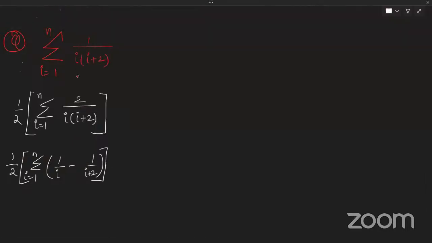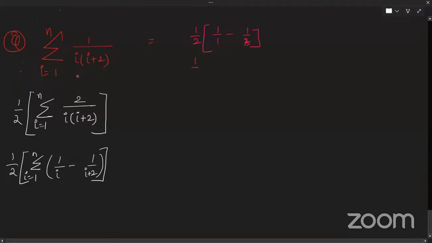So I'm writing it as half of 1 by 1 minus 1 by 3, then half of 1 by 2 minus 1 by 4, then half of 1 by 3 minus 1 by 5, and so on.